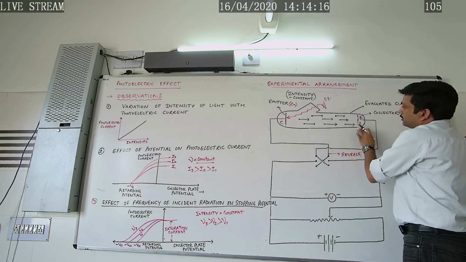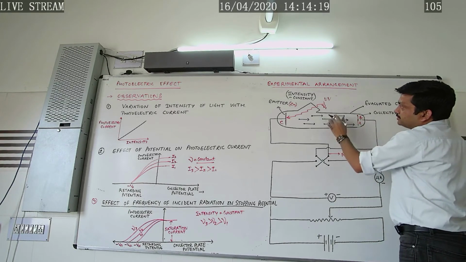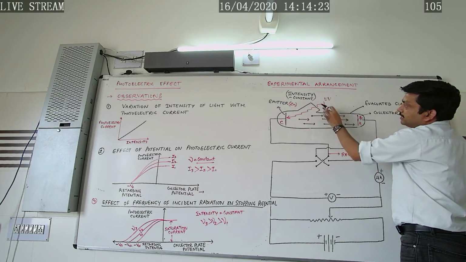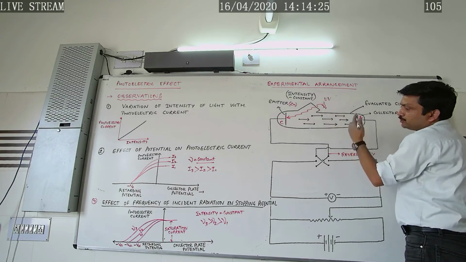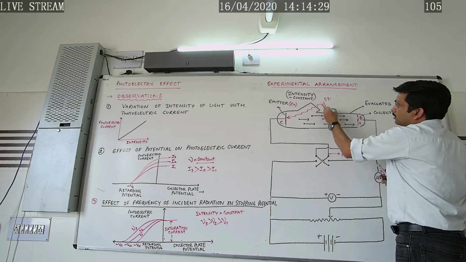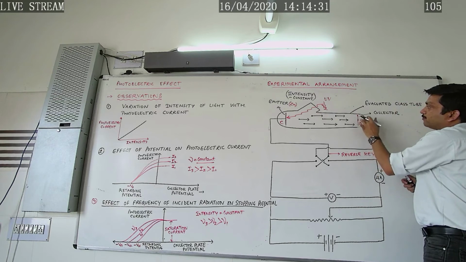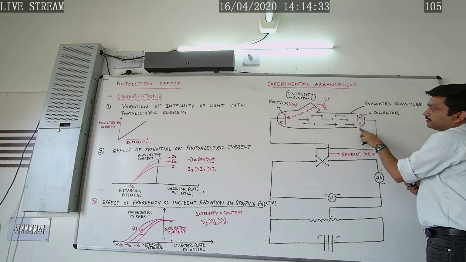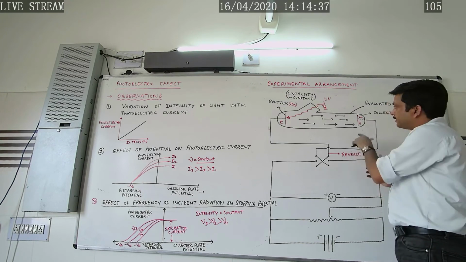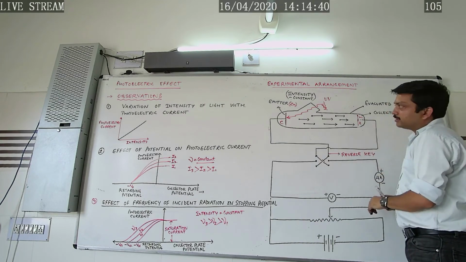Now if we change the frequency of the incident radiation, that is if we make it nu2, that is nu2 is greater than nu1, under that condition, in order to make the photoelectric current in the circuit zero, we need the greater stopping potential or greater retarding potential, as shown in the figure.